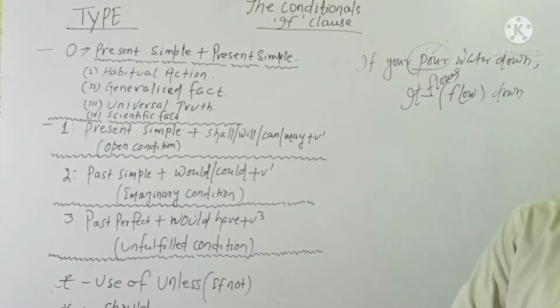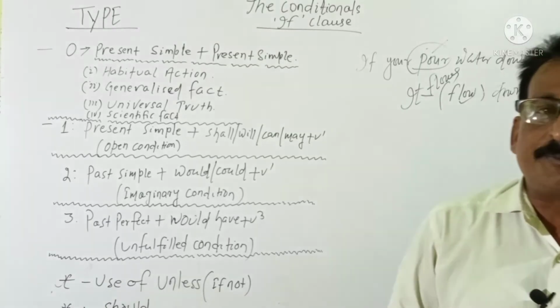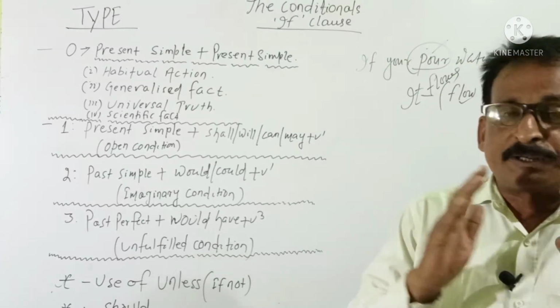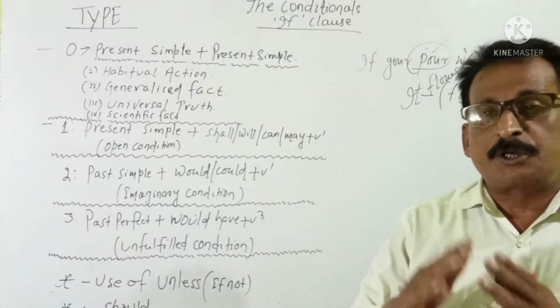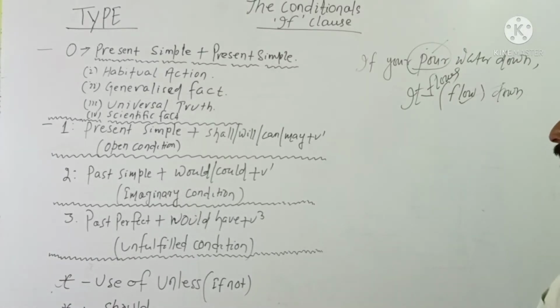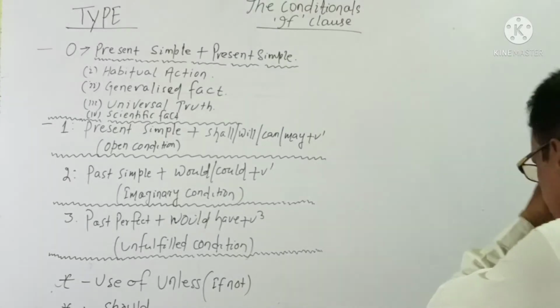If the sentence is like that, certainly we will say that it belongs to zero type condition, and in zero type condition, present simple is used in the subordinate clause and in the main clause. Then next, type 1. Type 1 is also called open condition.